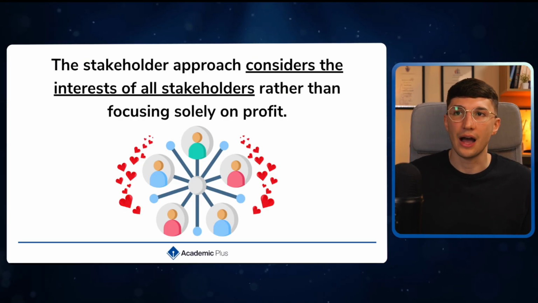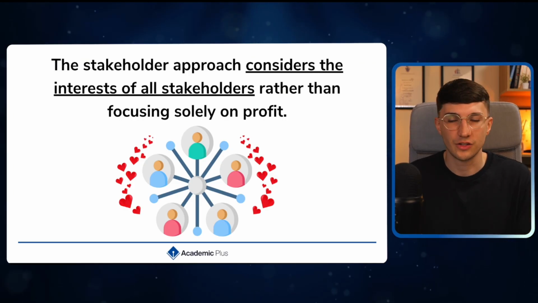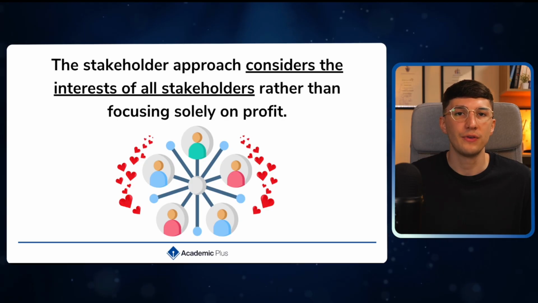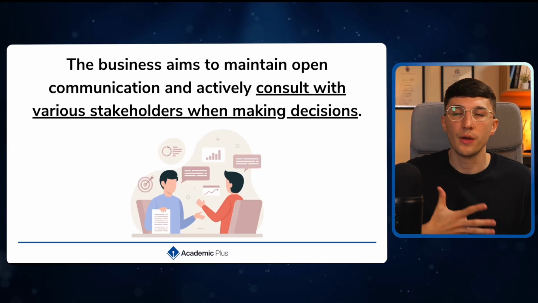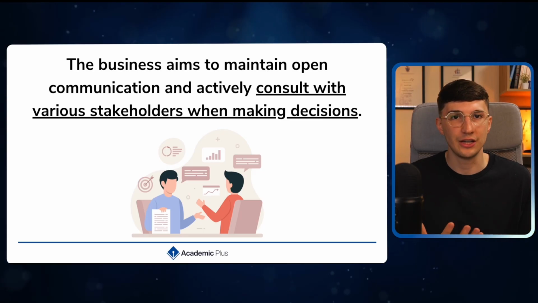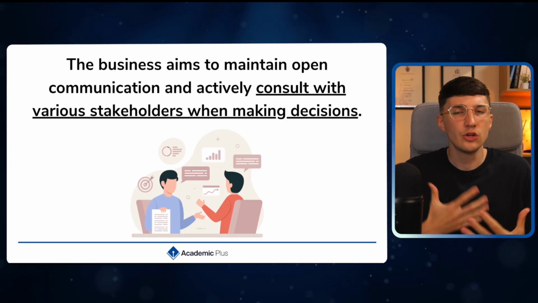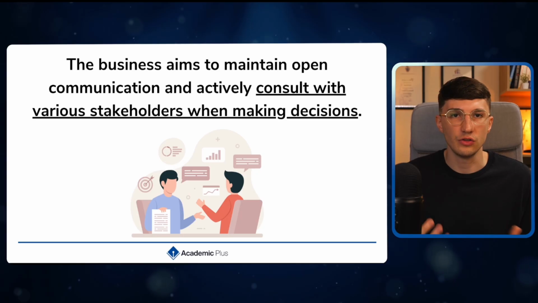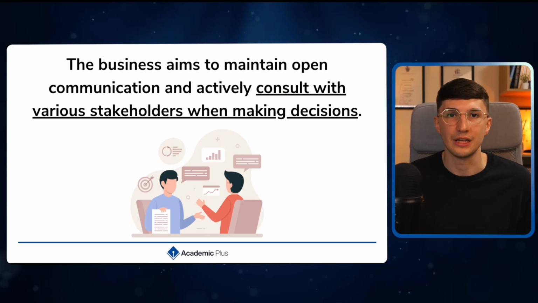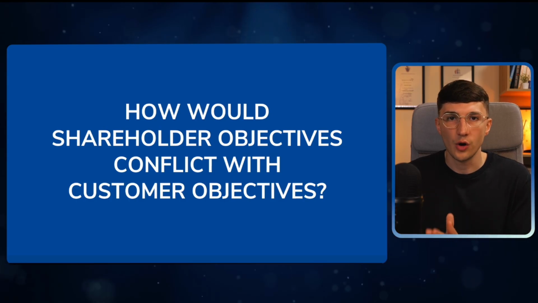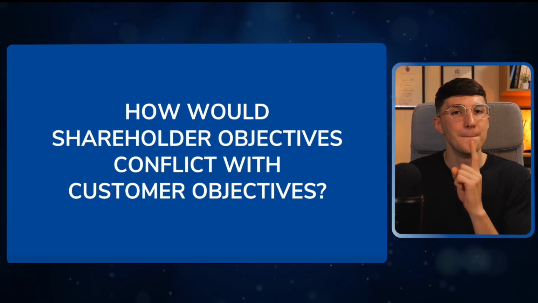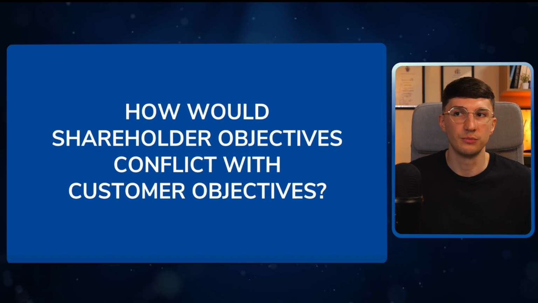So the aim is now we are not just focusing on maximising profits. We want to benefit all the stakeholders that we can. So what we want to do is make sure we're maintaining communication with these stakeholders, consistently consulting them on our decisions, what they think, what they would like to see from our business decisions. And what's important to note is that your different stakeholder groups' objectives may conflict with our shareholder objectives.